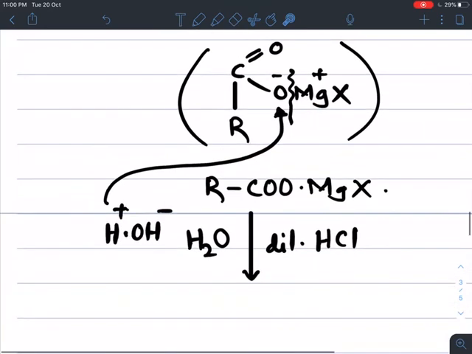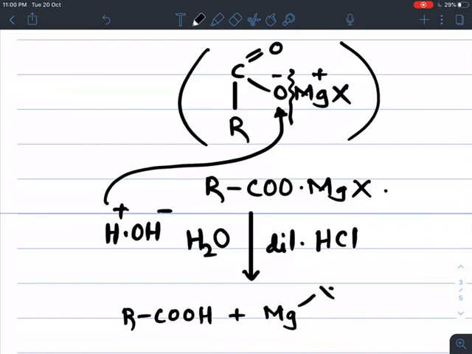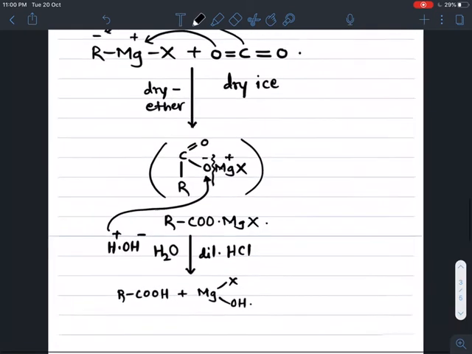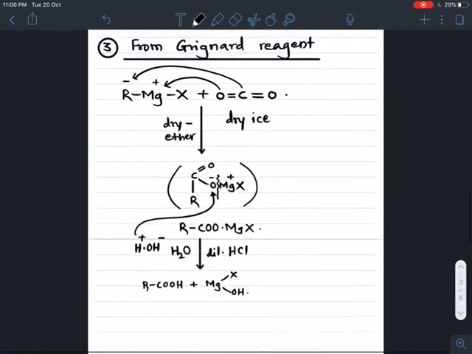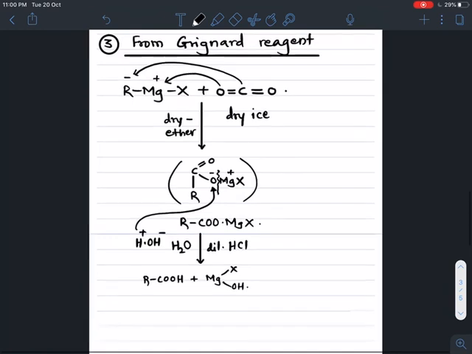So finally we get the final product RCOOH plus MgX and OH. If you observe the formation of carboxylic acid from Grignard's reagent, you will get a carboxylic acid containing one carbon more.